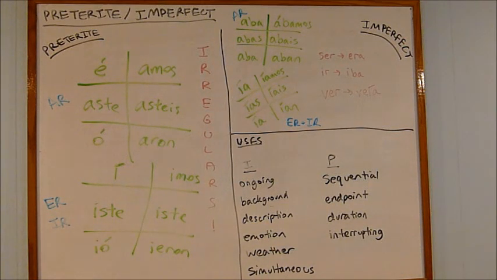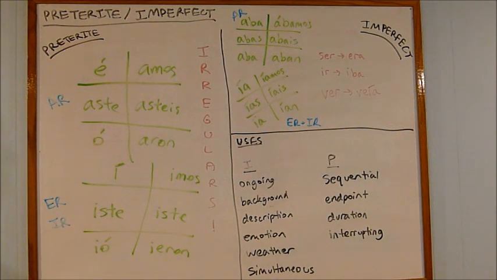So now we're going to explore the preterite and the imperfect. The preterite is probably the scariest of the tenses that exist, I'm not going to lie, whereas the imperfect is probably one of the easiest, because it has the fewest irregulars.